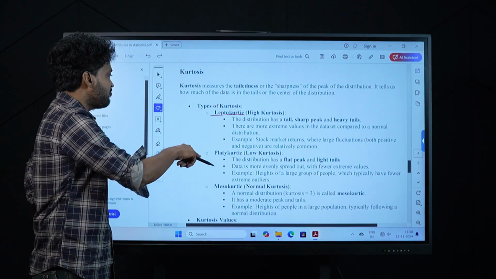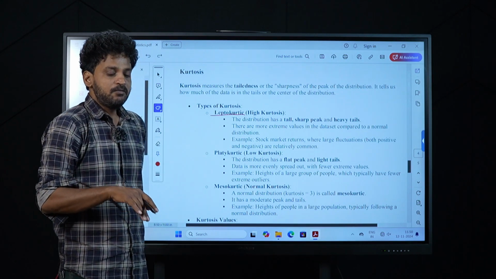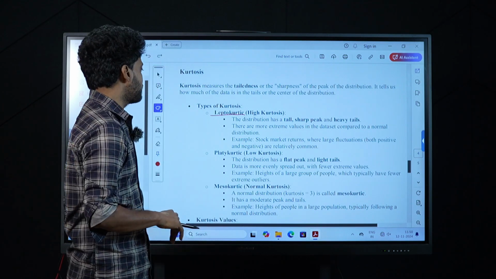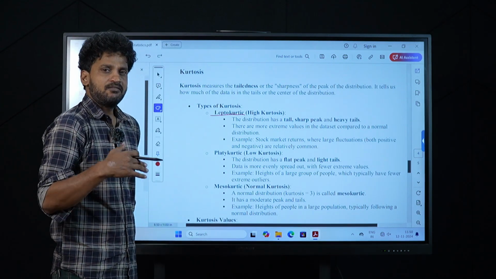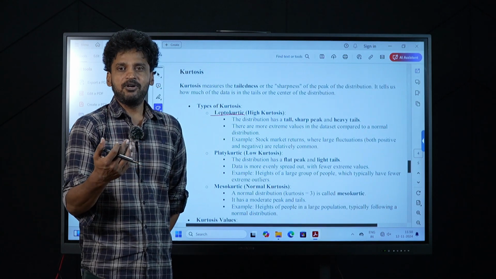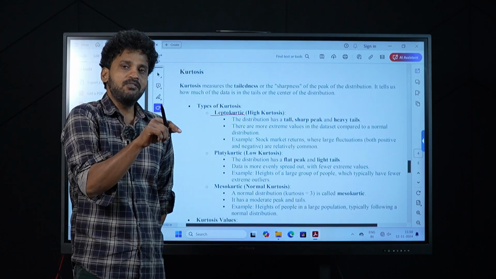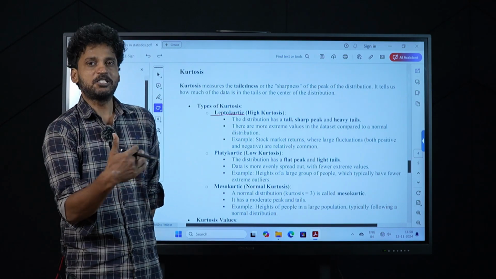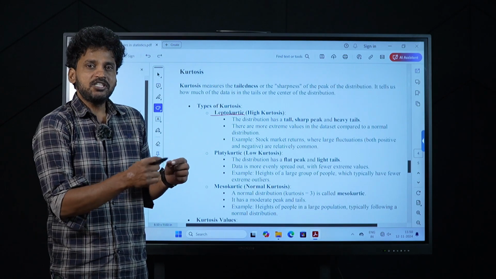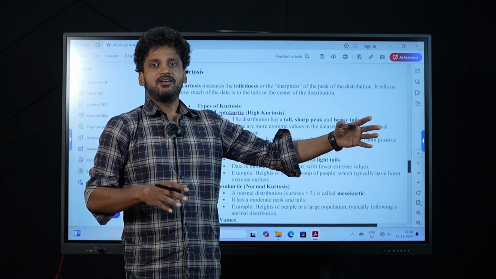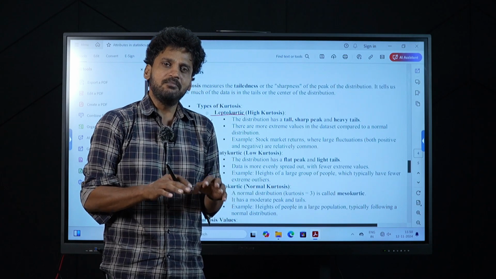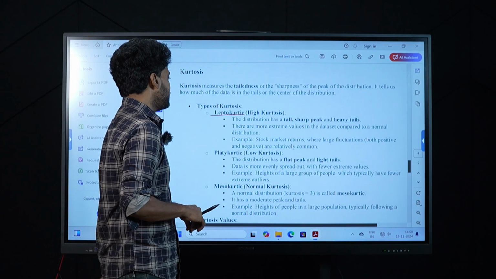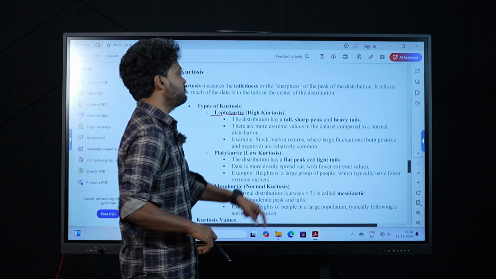Platykurtic: the distribution has a flat peak and light tails. The peak is flat and the tails are very light indeed. The best example for this is heights. In India, average height is around 5.6 or 5.7. A few people will have more height, like 6 or 6.2, but the instances are very minimal. The number of people who have those heights is very small. So that comes under platykurtic, which is low kurtosis. Data is more evenly spread out with fewer extreme values.